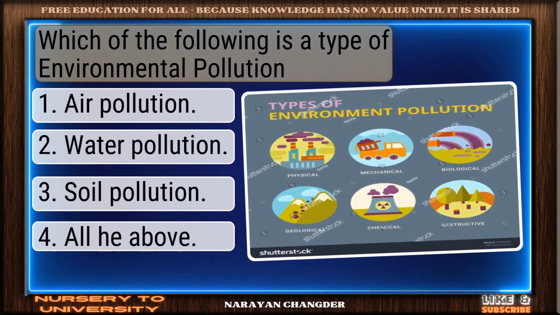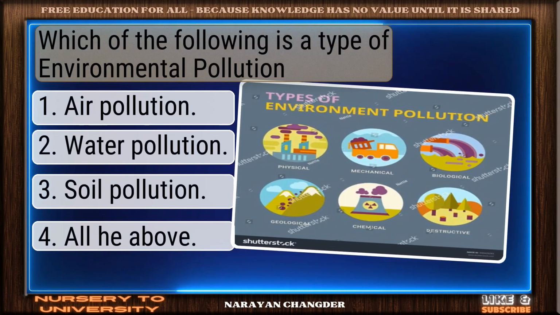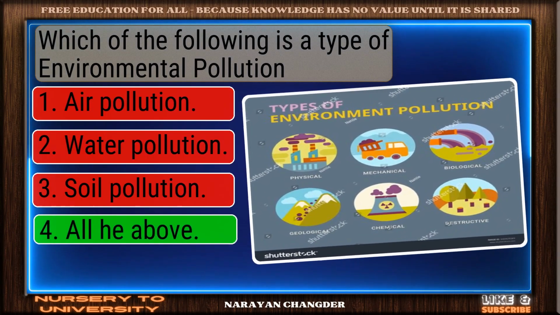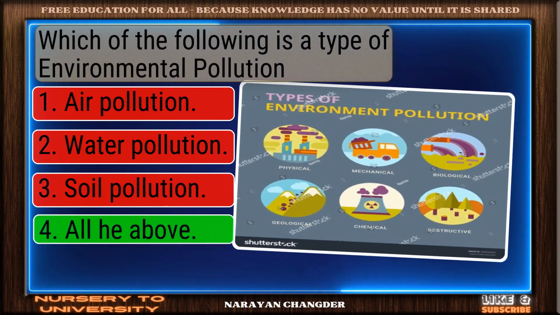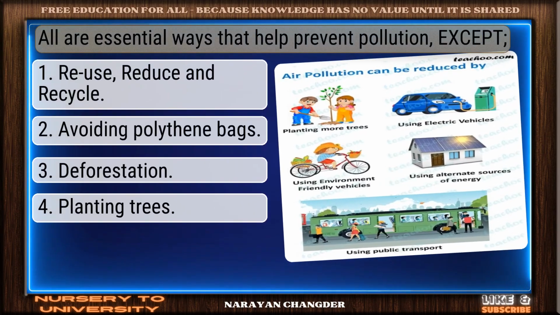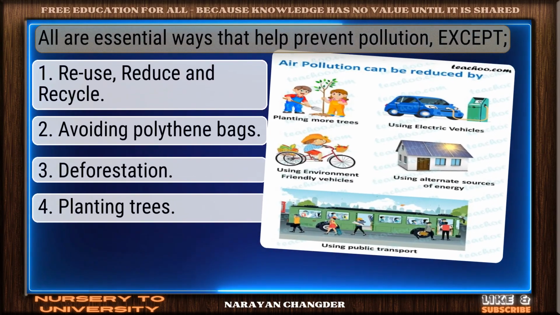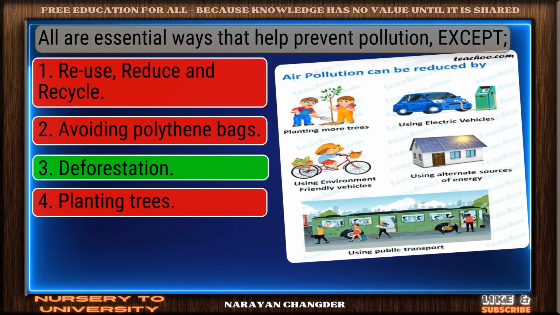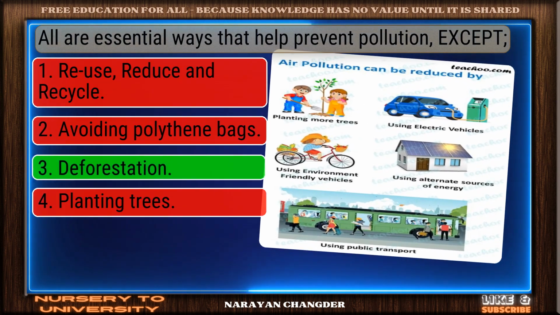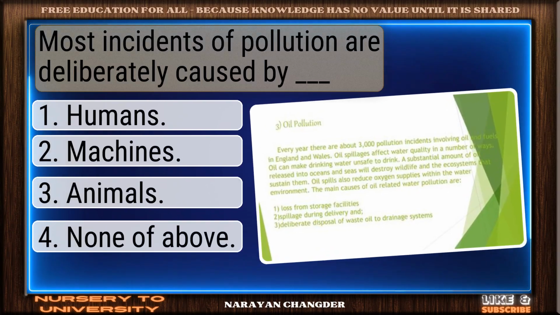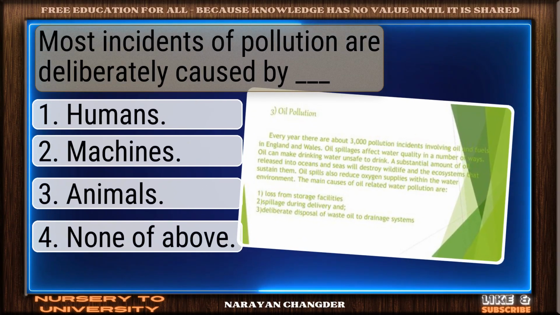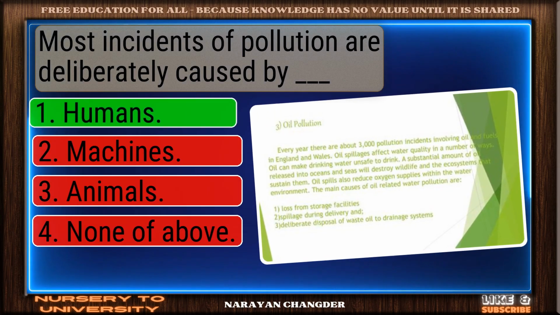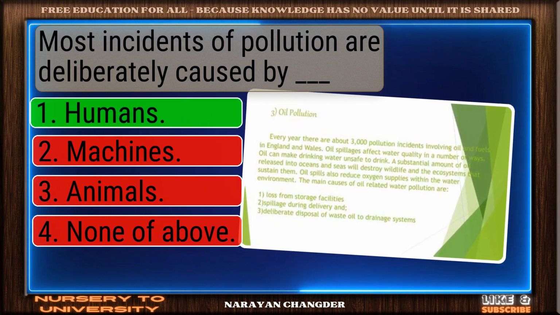Which of the following is a type of environmental pollution? Valid point. All the above is true. All are essential ways that help prevent pollution. Except. Smart pick. Deforestation is the correct choice. Most incidents of pollution are deliberately caused by dash. Perfect. Humans is the correct choice.